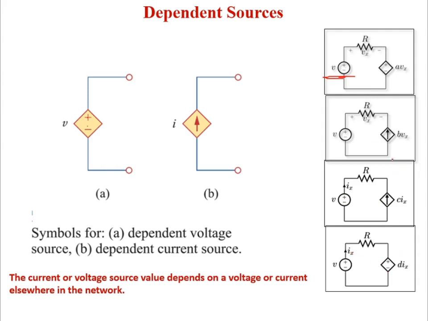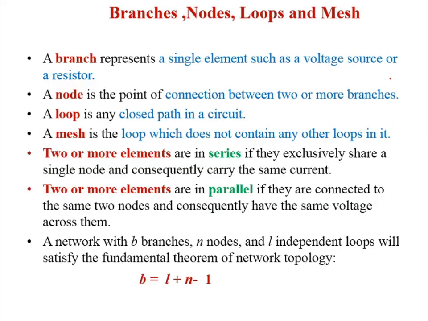See, when you have an arrow, that is a current. When you have a plus or minus, that is a voltage. Be clear with this. Now we will go for today's topic. Today we will see what you mean by branch, what you mean by node, what you mean by loop, and what you mean by mesh.